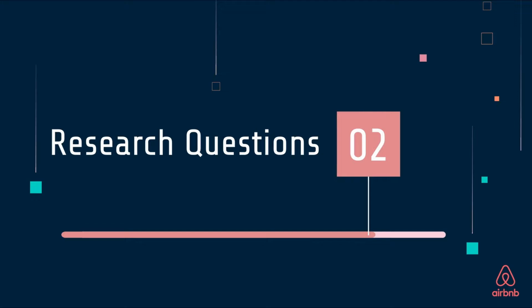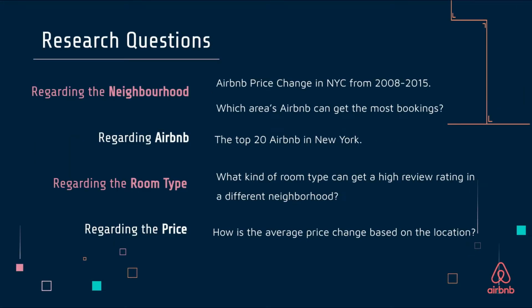And second is our research problems. We are going to talk about 5 different questions from 4 different parts. The first, for the neighborhood part, we want to explore the Airbnb price change in New York City over different times and which areas Airbnb can get the most booking number. And for the Airbnb part, we want to know the top 20 Airbnb listings in New York City. And for the zone type, what kind of zone type can get a higher revenue rating in the different neighborhoods? And for the price part, how does the average price change based on the location?